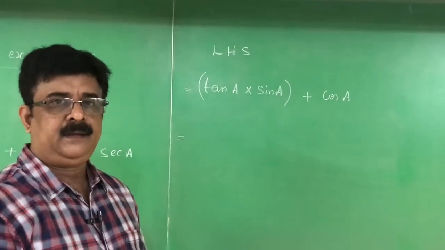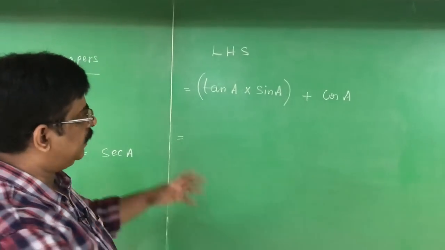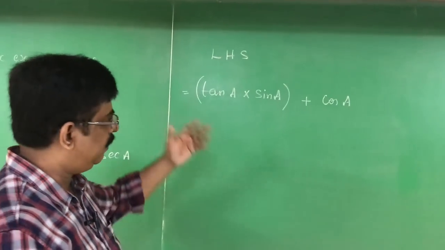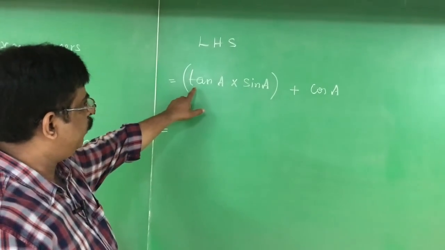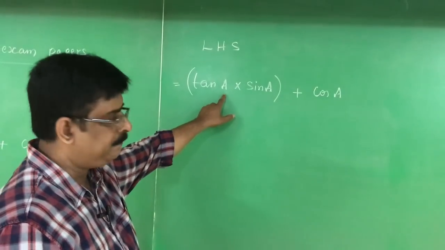Tell me. You are all intelligent, you think that you can solve many problems. This is the problem of the supplementary paper. You have to do it. What we can do is, tan A is given.